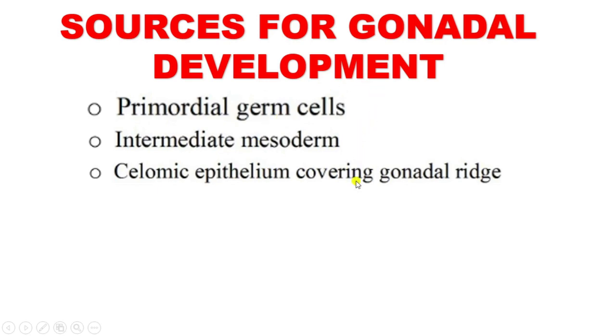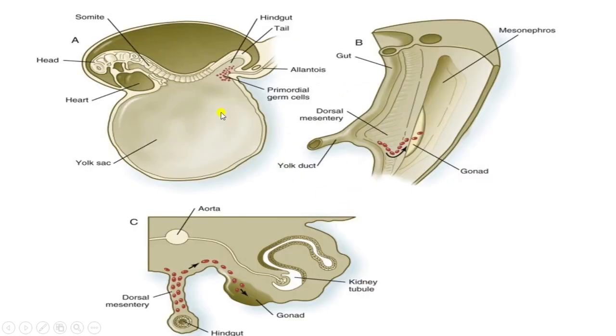from which gonads develop. Here is the yolk sac. At the wall of the yolk sac, close to the attachment of the allantois, there are the primordial germ cells. So these are the primordial germ cells that are present along the wall of the yolk sac, near the hindgut, close to the attachment of the allantois. Further on, we will discuss the migration of the primordial germ cells, and how they will differentiate into the gonads, right?